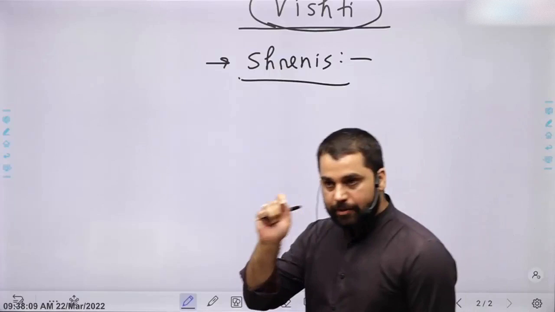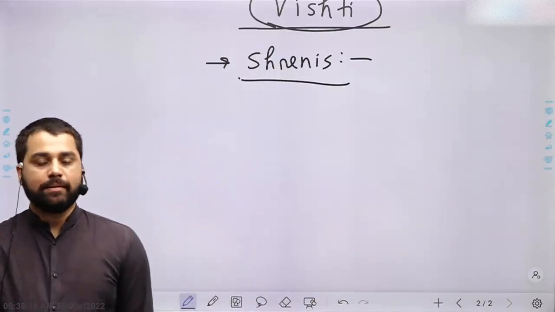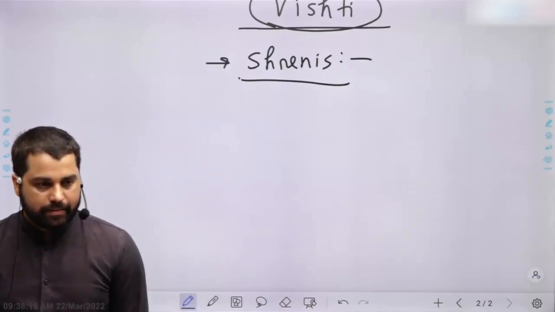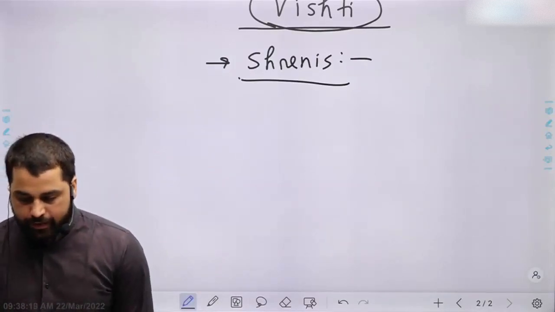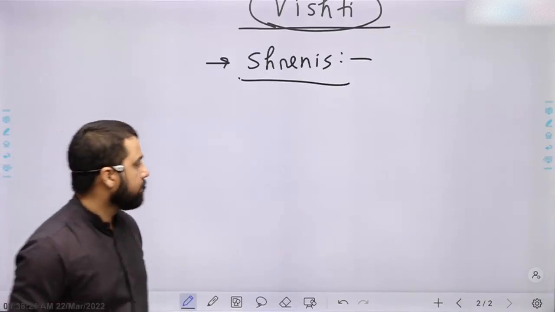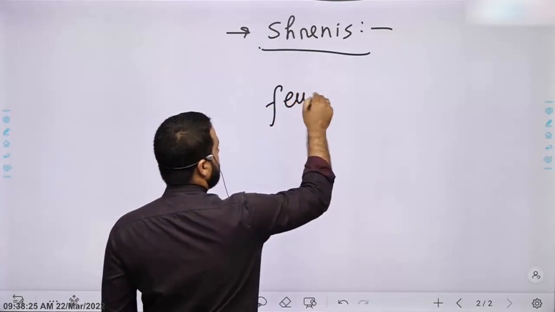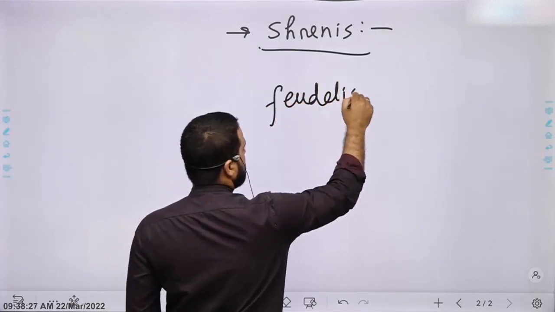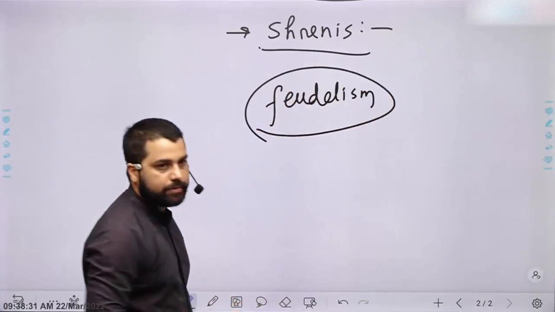Next bullet point, now we are discussing administration only. In the next bullet point, write, this is separate from Shreni, this is the next bullet. We find evidence of feudalism in Gupta administration.